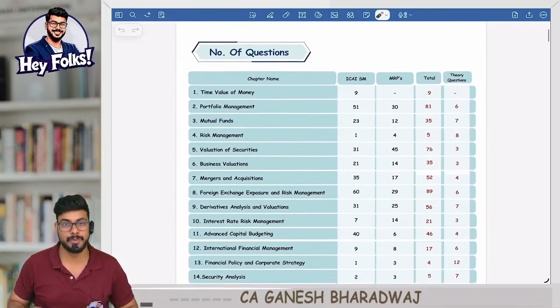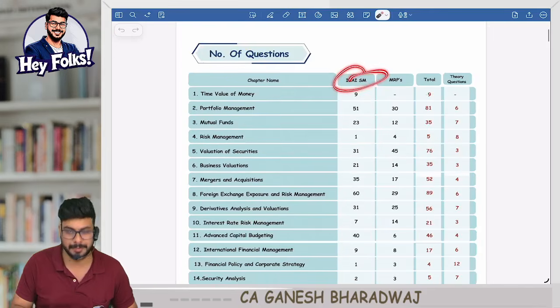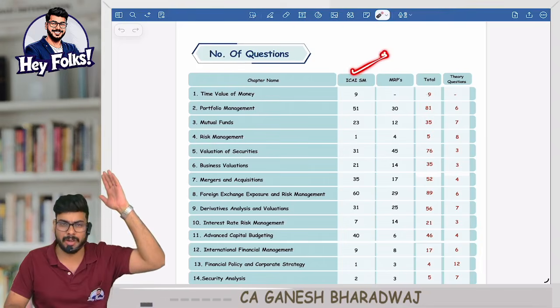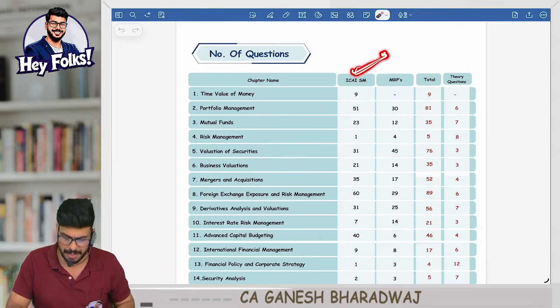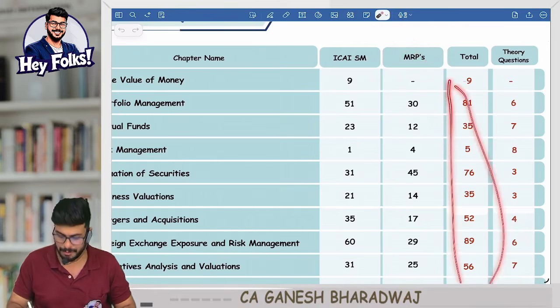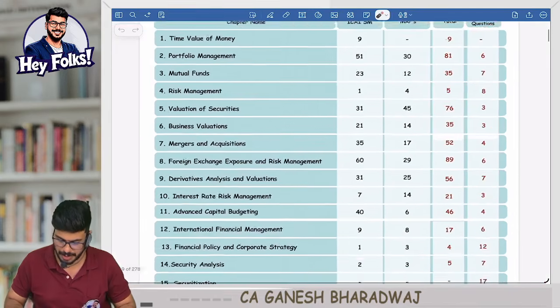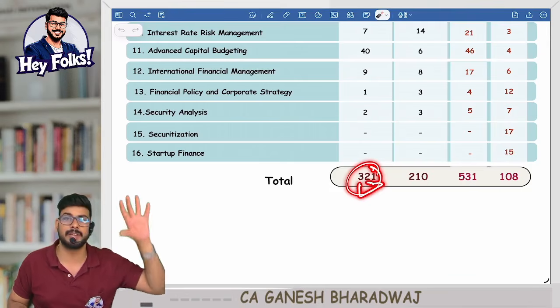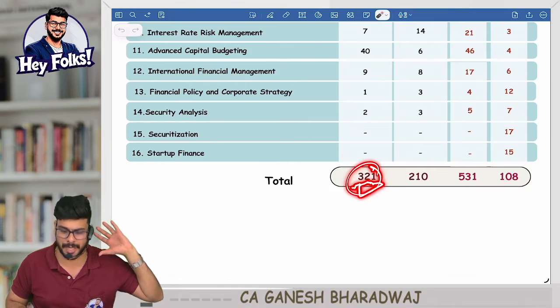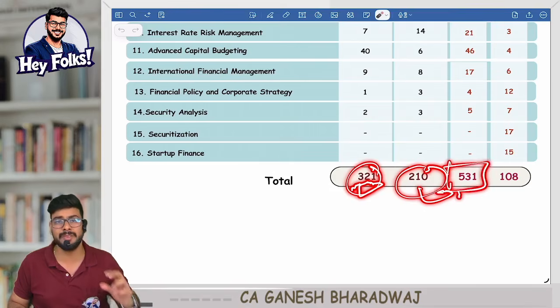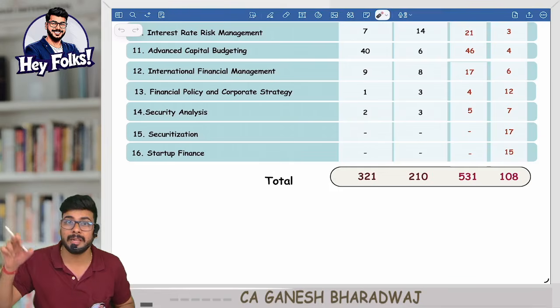For every single chapter I have given references. How many sums are we taking from ICAI? The entire illustrations plus test your knowledge. Then MRP questions. What is MRP? MTP, RTP, and past exam papers. And the total number of questions, I put it here as a tab, plus theory questions. If you notice, a total of 321 questions are there in your institute study material, that is illustrations plus TYK. Plus 210 MRP questions, we are adding a total of 531 numerical problems after avoiding repetitions.